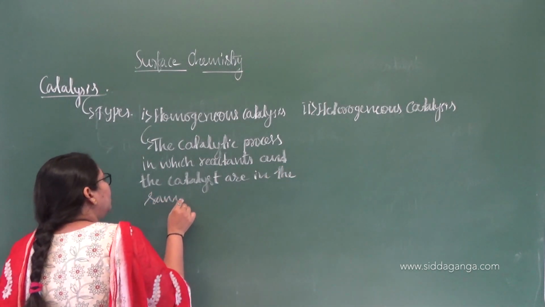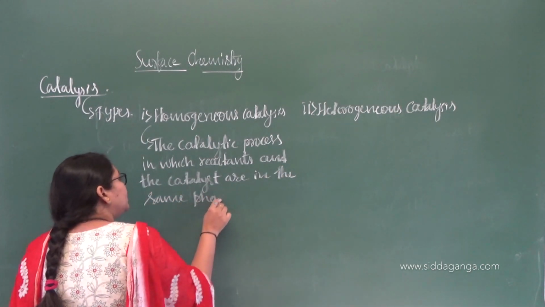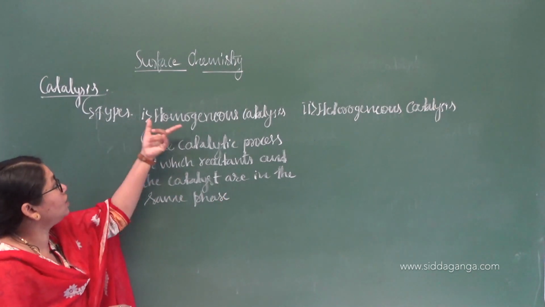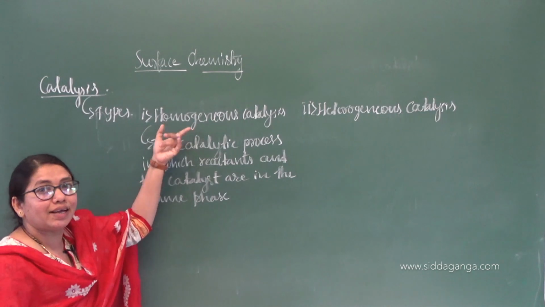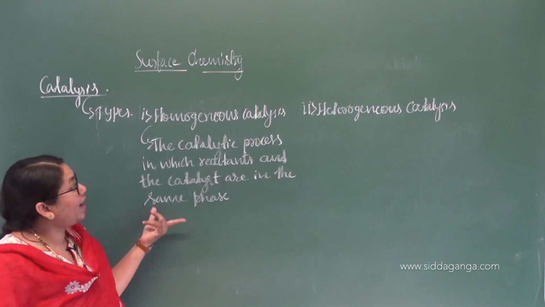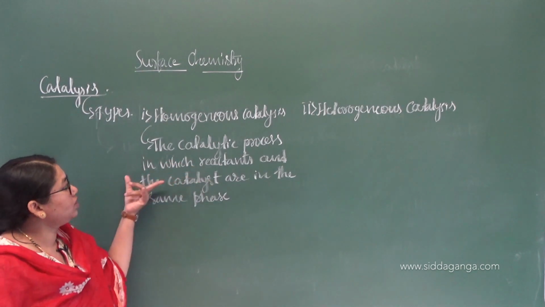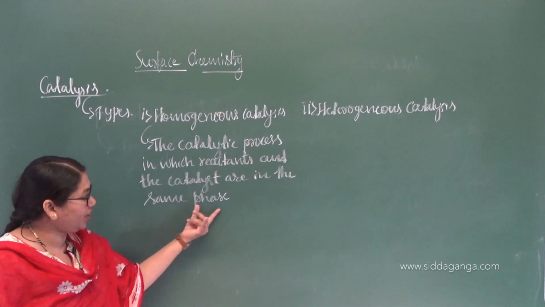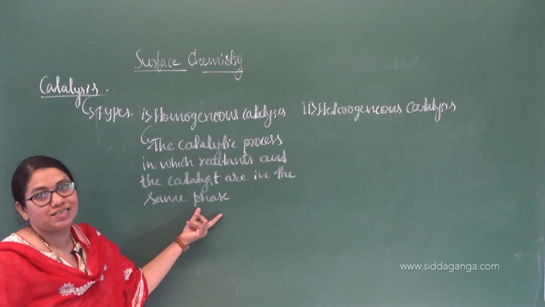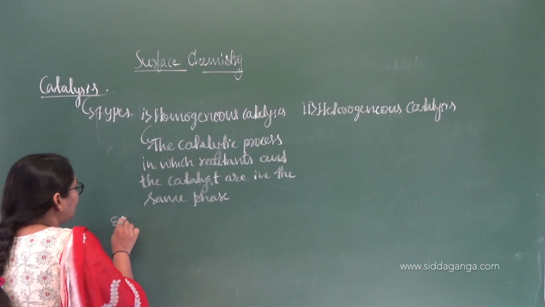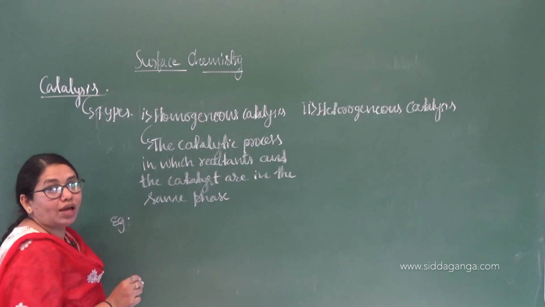That catalytic process is called homogeneous catalysis. Again, this is an important 2 marks question, many times it has been asked. What is the meaning of phase? State. Without making late, I am going to give an example so you can understand very well.